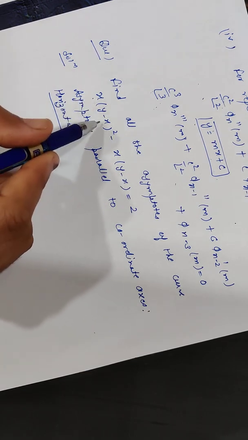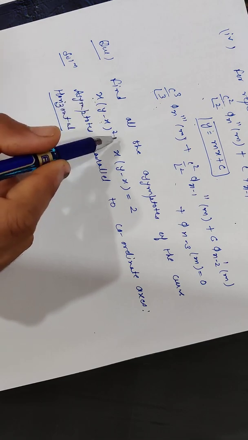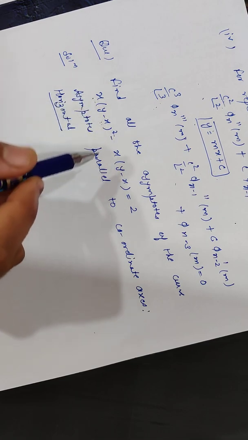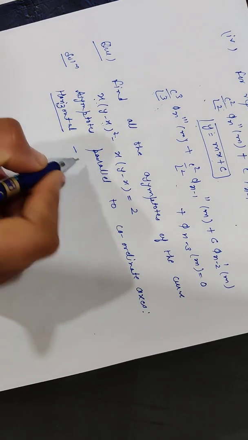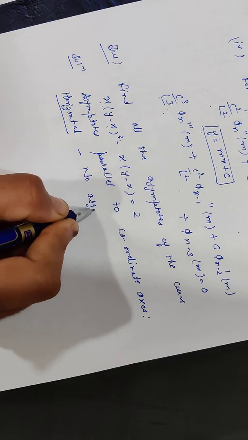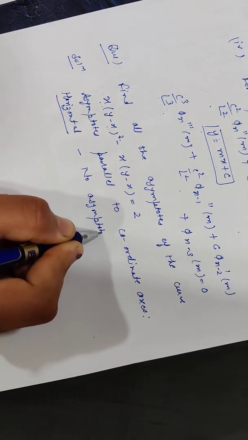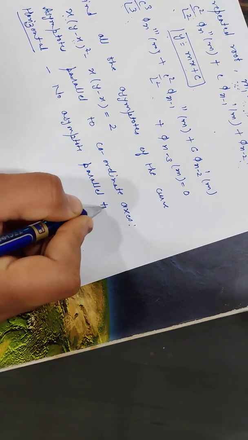Here we have x cube, the highest degree term is x cube, and the coefficient of x cube is 1. So this is a constant. So there is no horizontal asymptote, or no asymptote parallel to the x-axis.